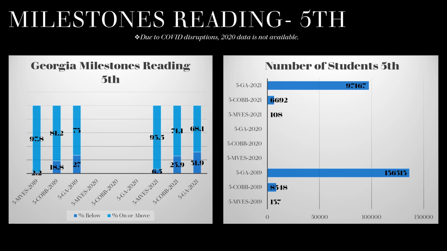Once again, this decrease in academic achievement is most likely due to COVID-19 pandemic, loss of instructional time, and disruption in academic learning. The number of students in fifth grade at Mountain View Elementary School actually decreased, unlike third and fourth graders. In the Cobb County School District, our fifth grader student population decreased, and at the state level, our student population decreased.